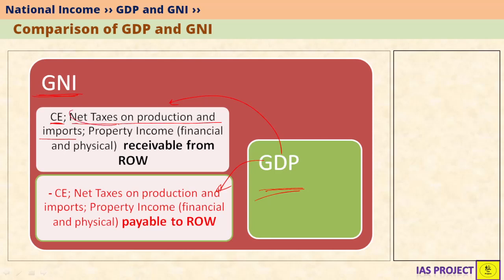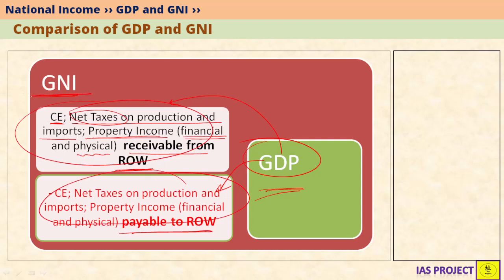Net taxes means taxes minus subsidies. You also add property income. Property may be physical property like buildings for which you get rent. Property may be financial property like you give out loans and you will get interest. So whatever is the value that is receivable from the rest of the world, you add this, and whatever is payable to the rest of the world, you subtract this from GDP. You will get GNI. So you add GDP and this value and remove this value, you get GNI.